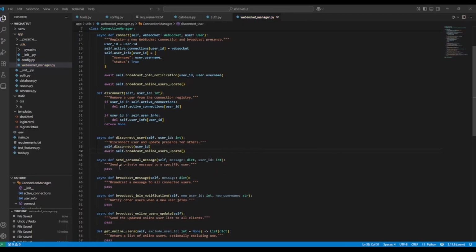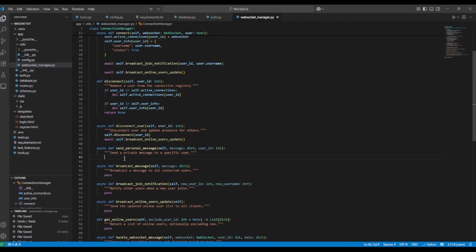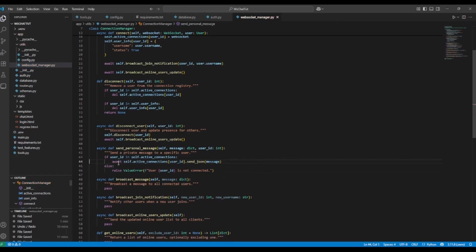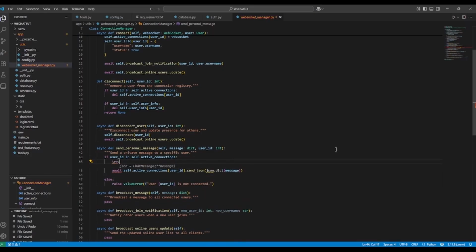And then to send a personal message. So if user ID is in self.active_connections, we can simplify this actually. So we'll just take this, put it here, take that away. So if the user ID is in the self.active_connections, we'll send that message. And we need to actually use the Python library json for that. So we'll do json.dumps. Yeah, that's correct. Message. We will try this.